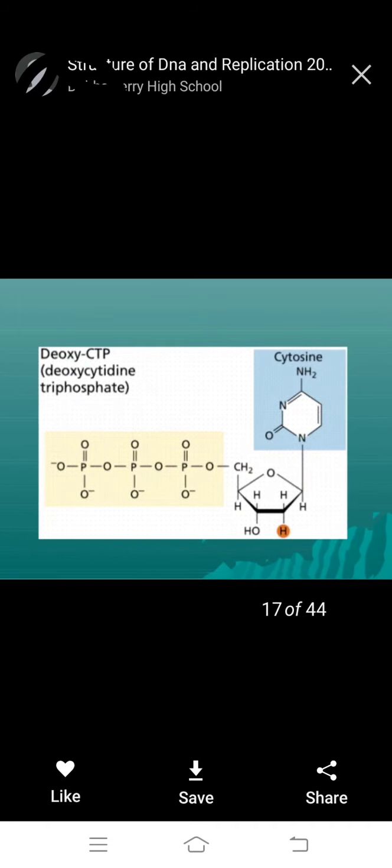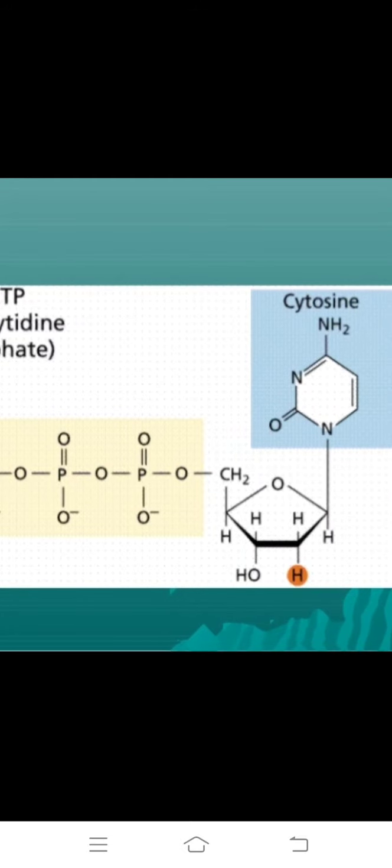Okay, next one, deoxy CTP, where C means cytidine, deoxycytidine triphosphate. This is also a pyrimidine, a single ring, one benzene structure. Both ammonia and oxygen are observed here, which is very important. Cytosine.